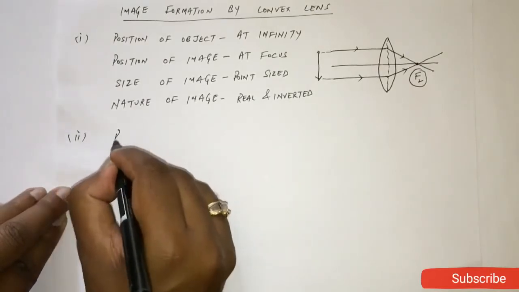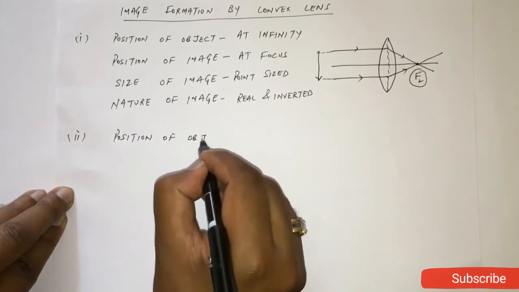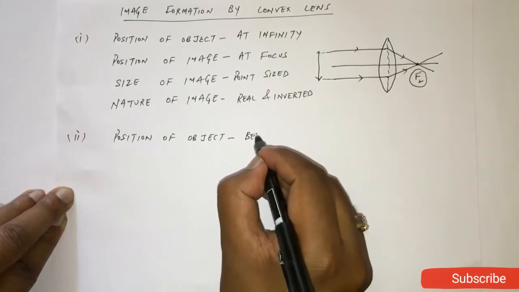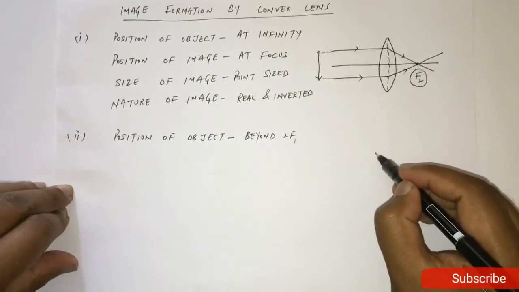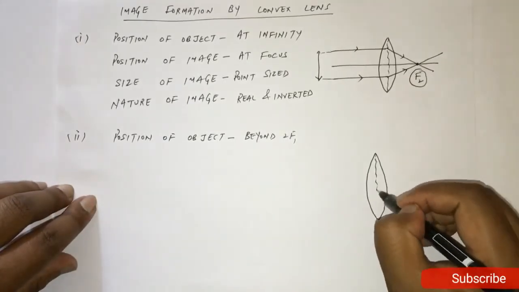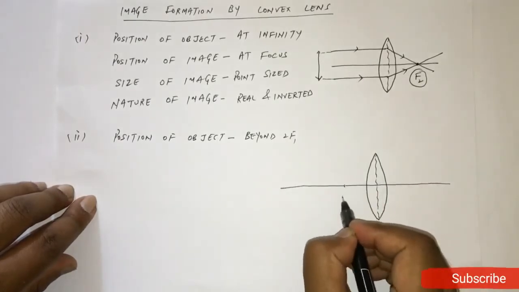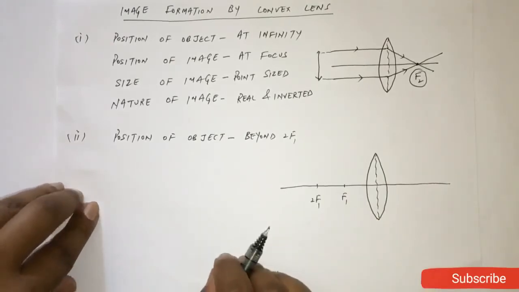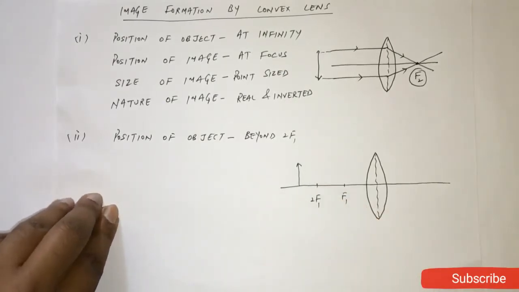Now case 2. Same, we need to write like this: position of object is beyond 2f. Fine. Suppose this is your convex lens. Here is your focus, twice the focus means center. Object is placed beyond 2f, means at finite distance but beyond 2f.